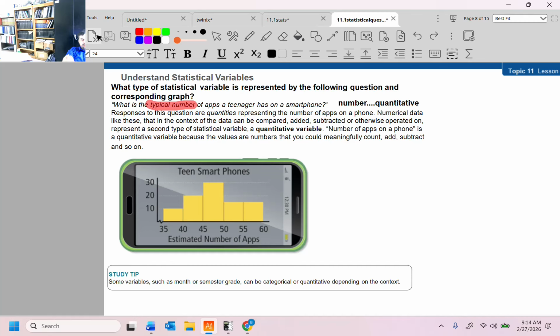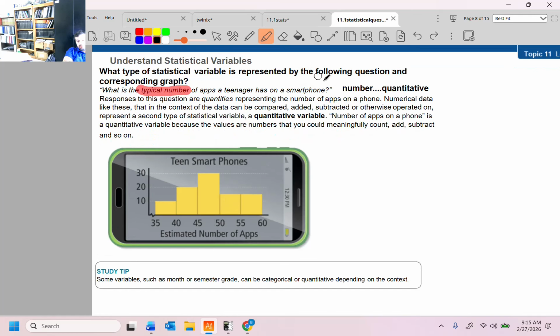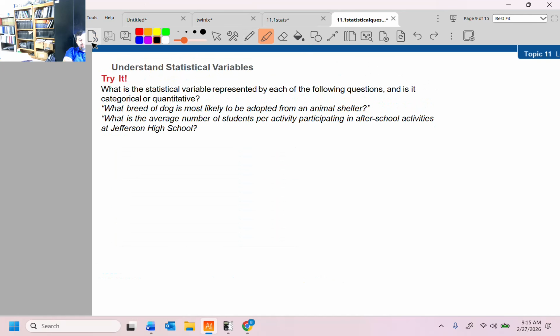All right, what is the typical number of apps a teenager has on a phone? That is a countable number, and a number is quantitative, 100%. Quantity being the key word there. All right, so anyways, I'm not going to spend any more time on that. Easy peasy. All right, what is the statistical variable represented by each of the following questions, and is it categorical or quantitative?